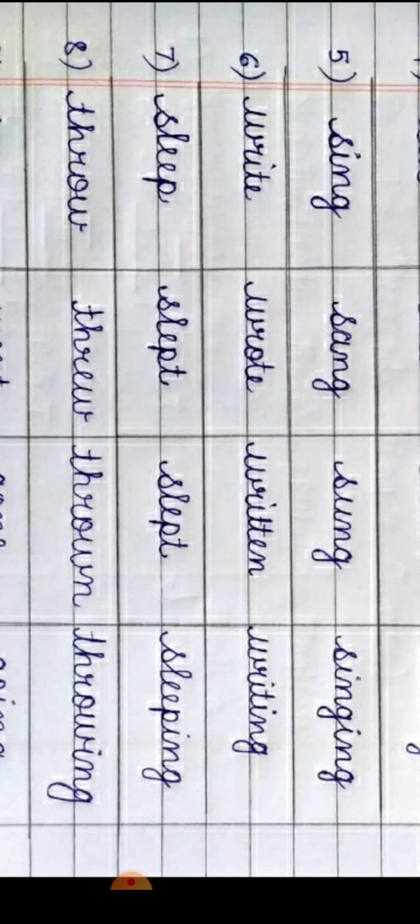Now let's see the next verb, sleep. Sleep means in Marathi झोपणे, in Hindi सोना. V2 slept, V3 slept, and V4 sleeping. Okay, did you understand?